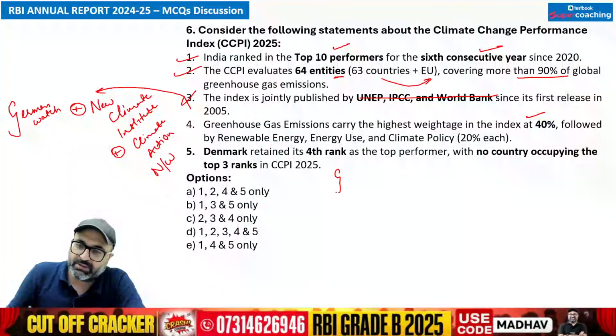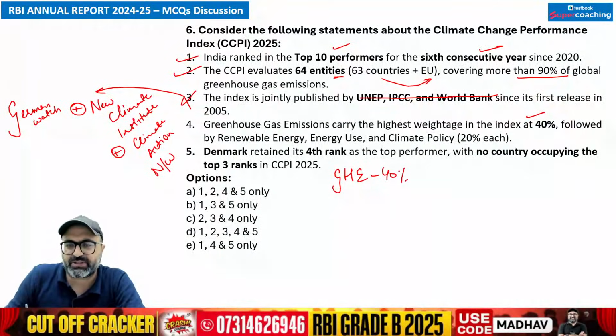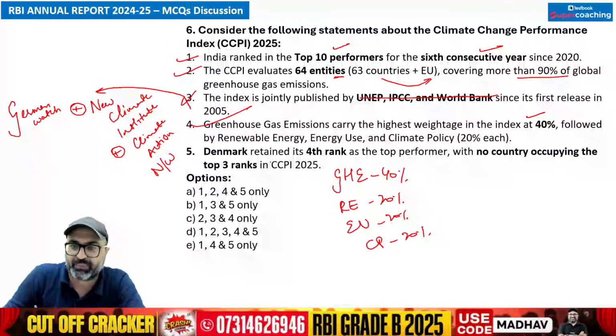If I talk about greenhouse gas emission, in that particular case the weightage is 40%. That is absolutely correct. But renewable energy weightage is 20%. Then we have energy use weightage at 20%. Then we have climate policy weightage again at 20%. Remember that. So this is correct.